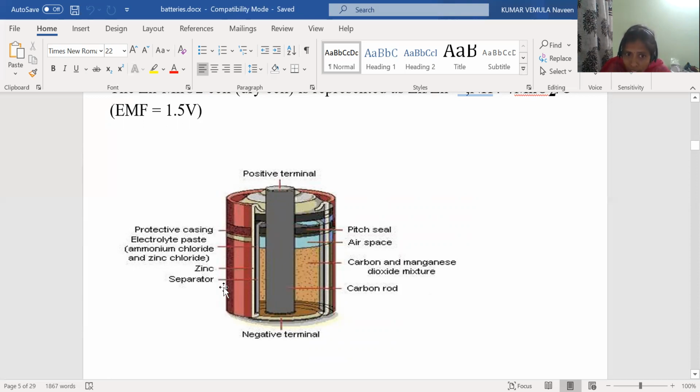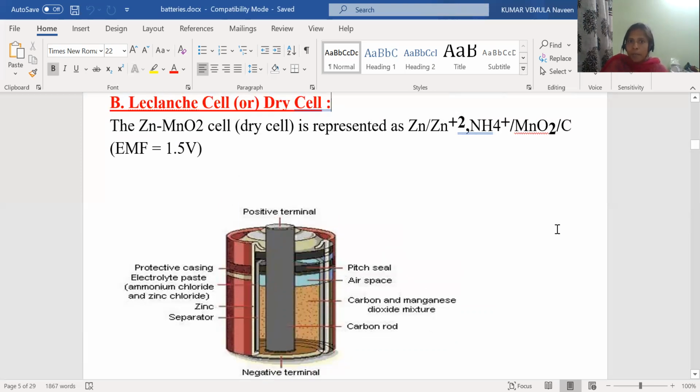And it is called the separator. See here, we are placing the separator between anode and the cathode to avoid the short circuit. Anode and cathode should not directly contact each other. So in every battery, anode and cathode are separated with a separator. And now here the graphite rod is coated with the carbon and the manganese dioxide mixture. This is called the carbon rod. And this is the seal. This is the negative terminal and this is the positive terminal. So this is about the diagram of the zinc carbon battery.